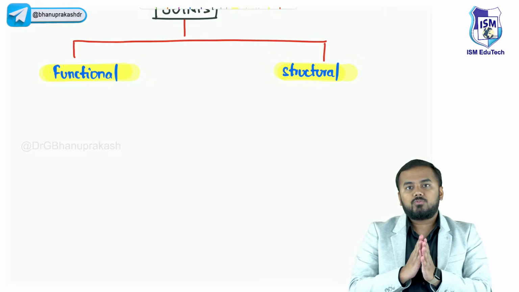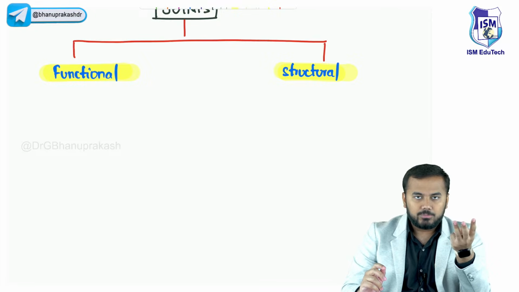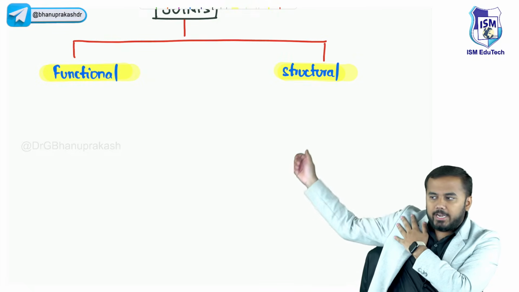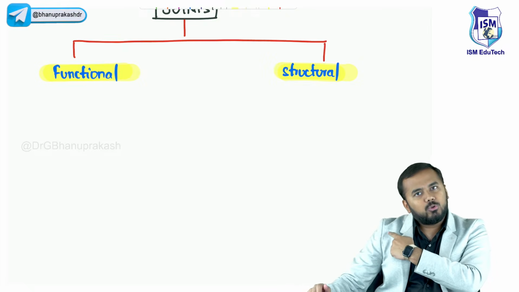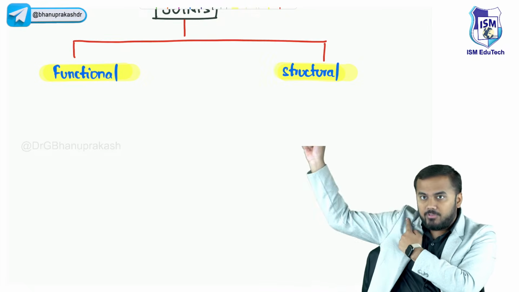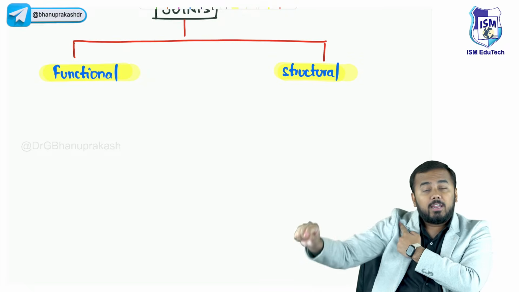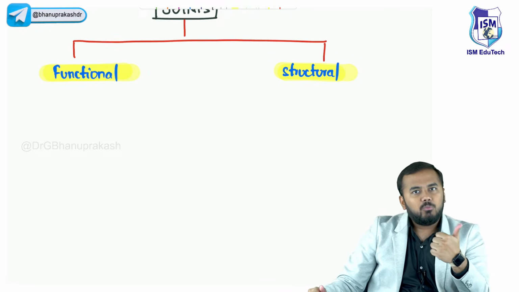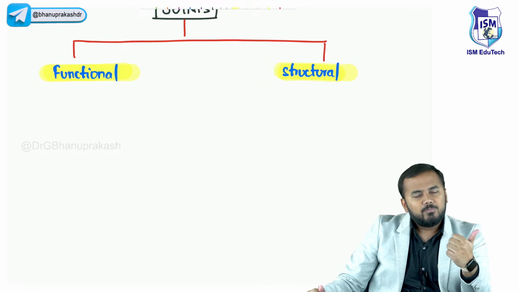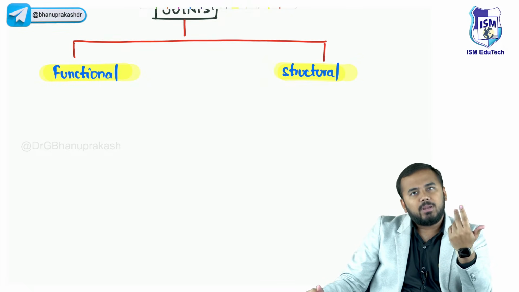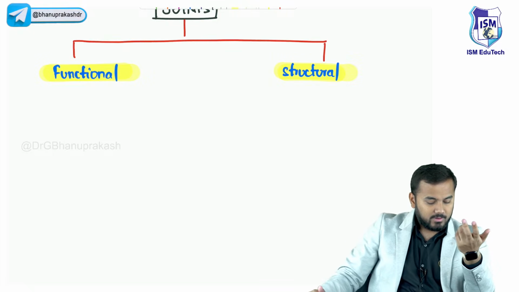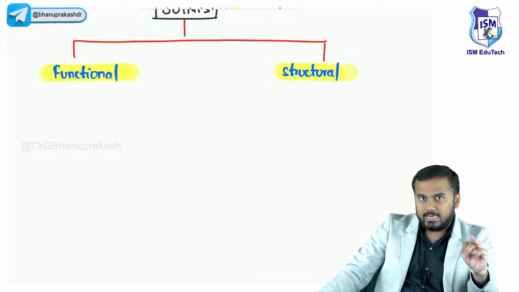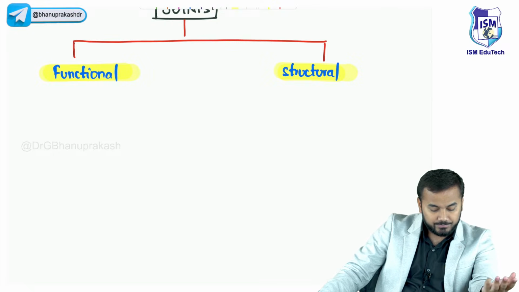Now within this functional classification you have three types. For example, just look at the action I'm doing. If I'm rotating my shoulder joint, tell me: is this joint moving freely, moving slightly, or completely immovable?